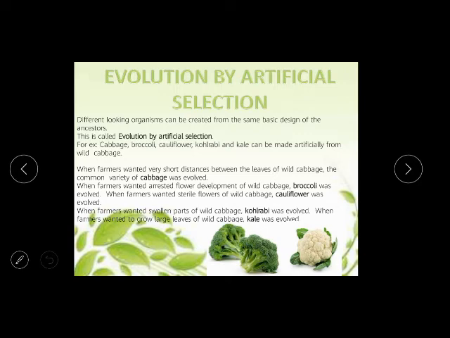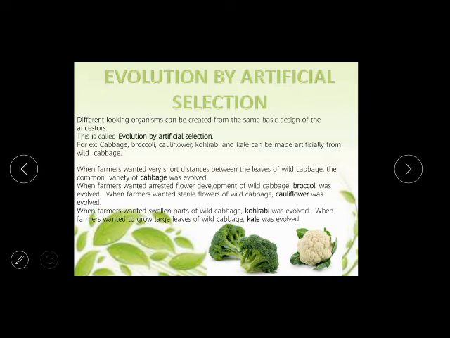When the farmer wanted a very short distance between the leaves of the wild cabbage, the common variety of cabbage was evolved. When the farmer wanted arrested flower development of wild cabbage, broccoli was evolved. When the farmer wanted sterile flowers of wild cabbage, cauliflower was evolved. When the farmer wanted a swollen part of wild cabbage, kohlrabi was evolved. And when the farmer wanted to grow large leaves of wild cabbage, kale was evolved. So these are the different evolutions. Why? When they wanted different things, different types of evolution occurred.